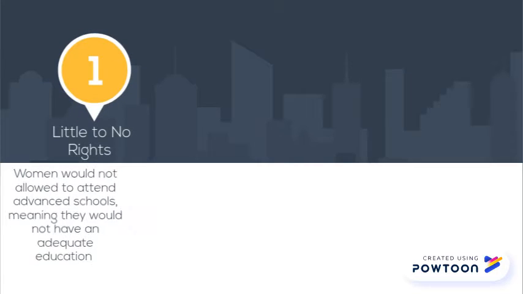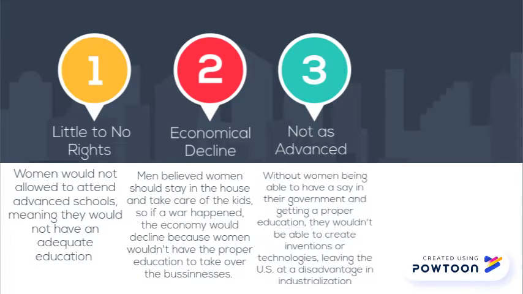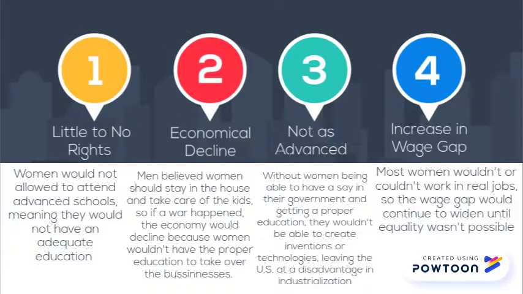If women did not receive the right to vote, they would have little to no education because men considered women to be only good for taking care of the household. In addition, women would not be allowed to go to upper-level schools, which resulted in them not being able to get jobs. Women not in the workforce led to a decline in economic growth for America. Other nations such as China and Europe began surpassing them in trade.